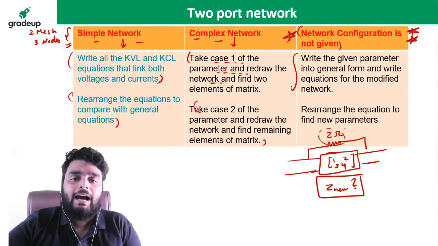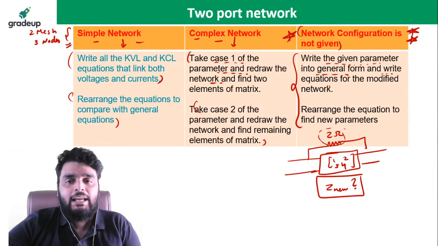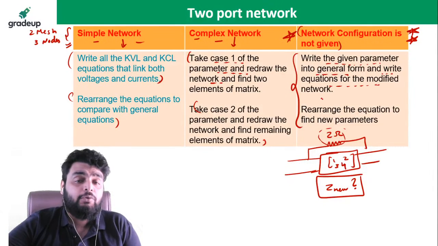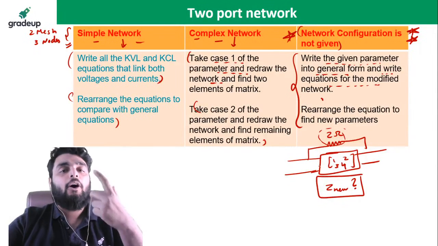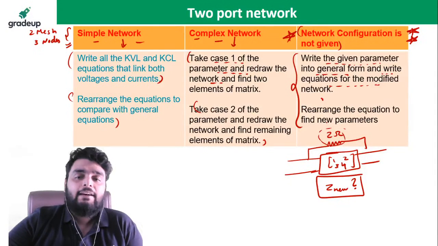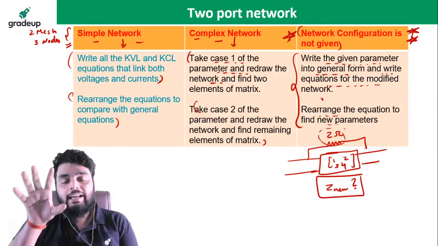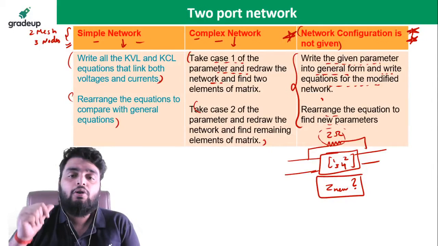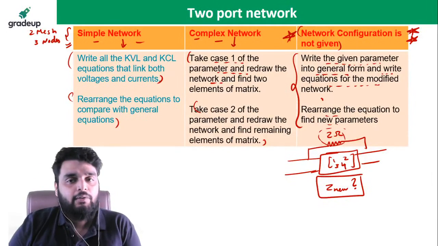This is the step I have written here. First of all, write the given parameter in general form, and write the equations for the modified network. Modified network means when you modify this particular network by adding a branch, new equations will form. So I have to write those new equations also, and then rearrange the equations to find the new parameters. So guys, take a screenshot of this slide because it's going to be very important. Every question we are going to solve using this particular slide.